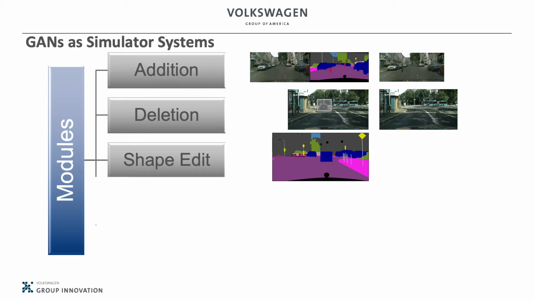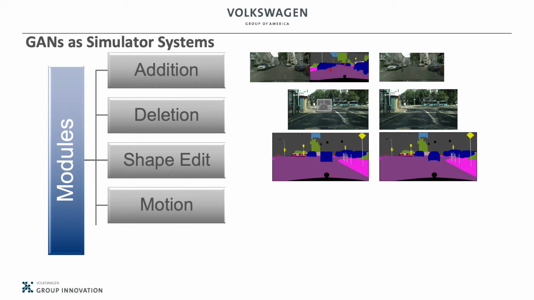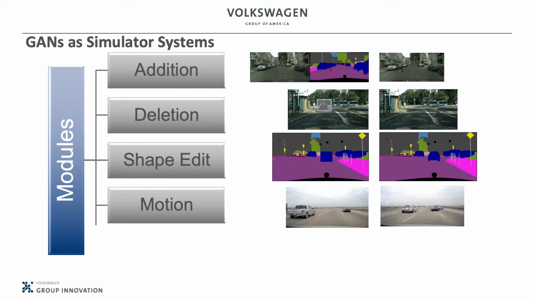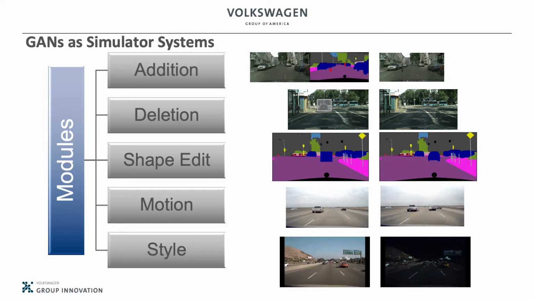For example, we have one-to-many modules to come up with various shapes and structures of road objects and traffic agents using a user-friendly interface. We can also change the motion and behavior of the agents. For instance, we can simulate imagery for scenarios with different types of motion patterns of traffic agents, such as sharp cut-in. Last but not least, the style transformation. We can transfer imagery from one domain to another domain, like daytime to nighttime.